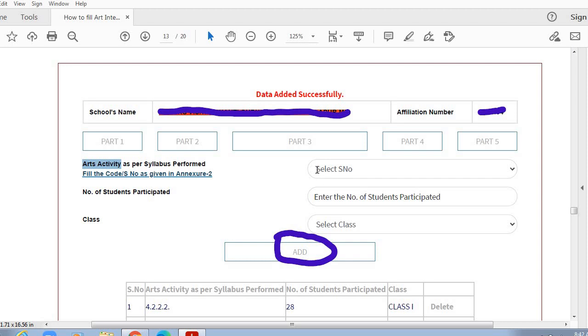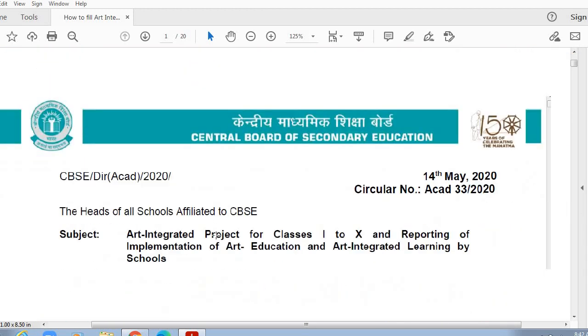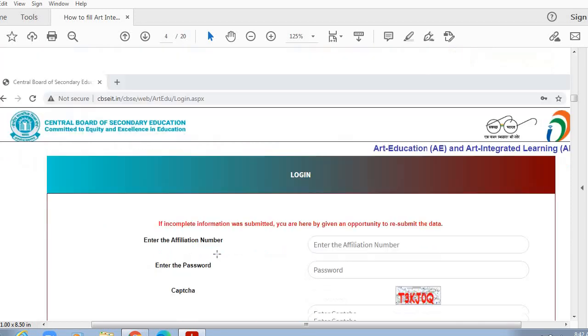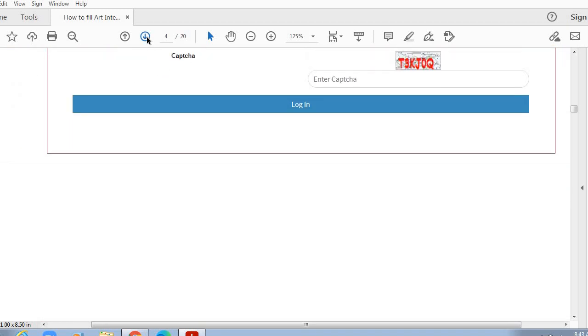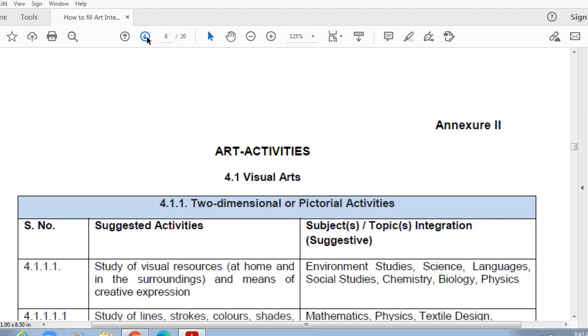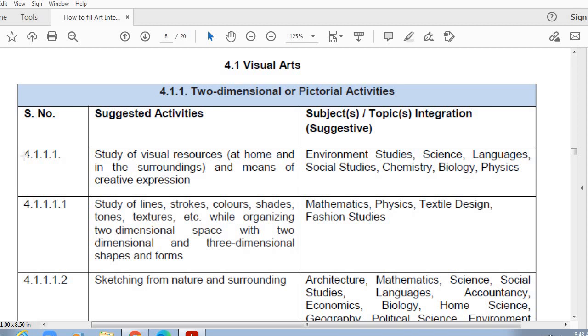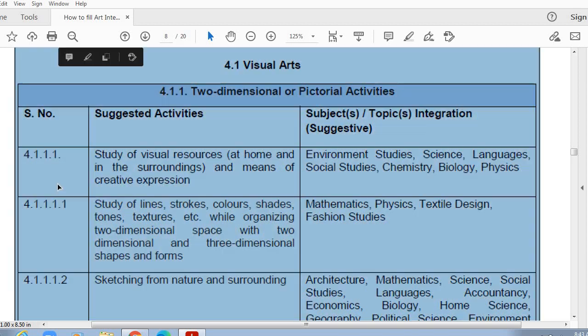So when we click this space, select serial number, you will get one drop down menu, and in that drop down menu there will be serial numbers of the art activities. Let us go back to the circular to see these serial numbers. Now see, this is annexure 2. So these are the serial numbers of the art activities: